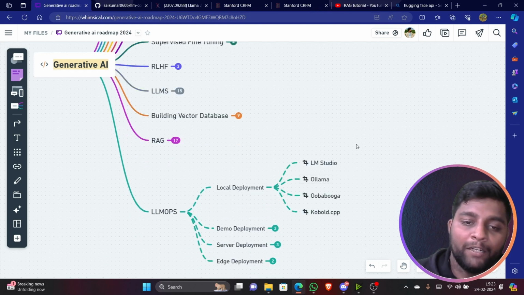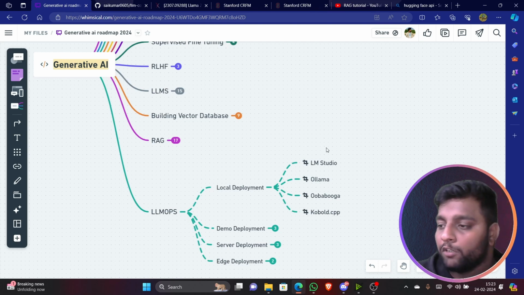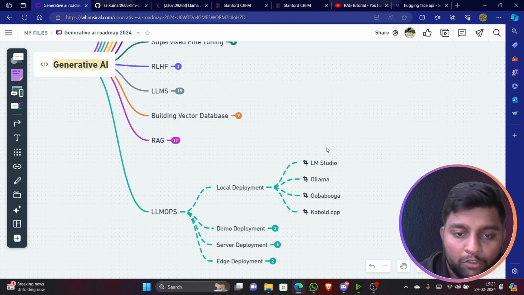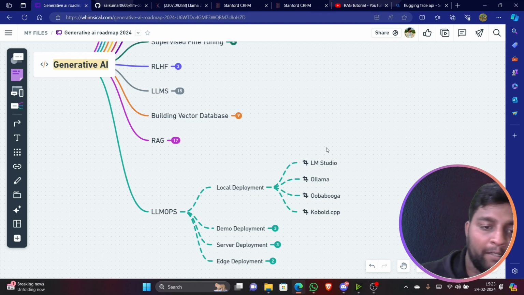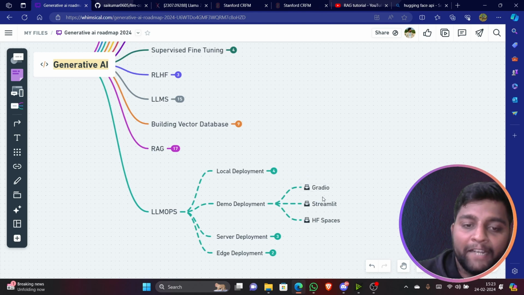So for local deployment, there is something called LM Studio. Ollama is there. Ollama supports local deployment. Oobabooga and Koboldcpp. These are all there for local deployment. You will be installing them on your instance. They might be a library or even tools. You can install them and directly run, and immediately it will prompt you in a local deployment.